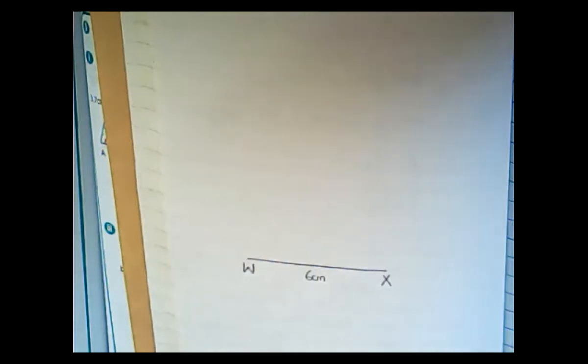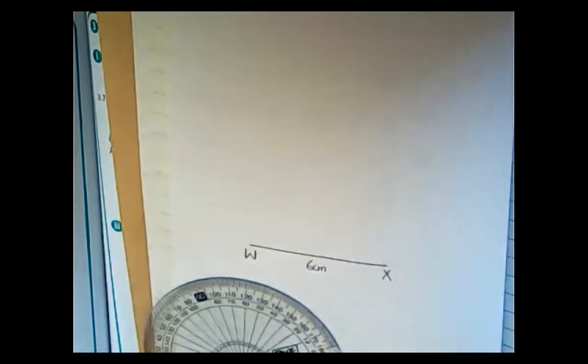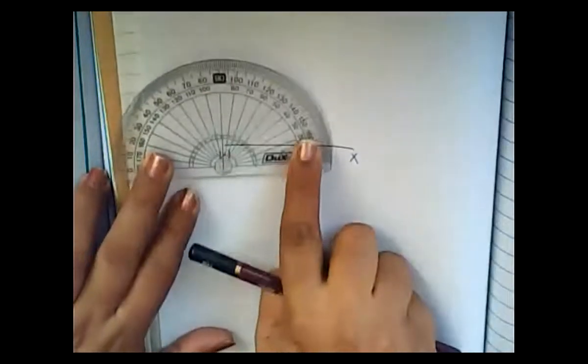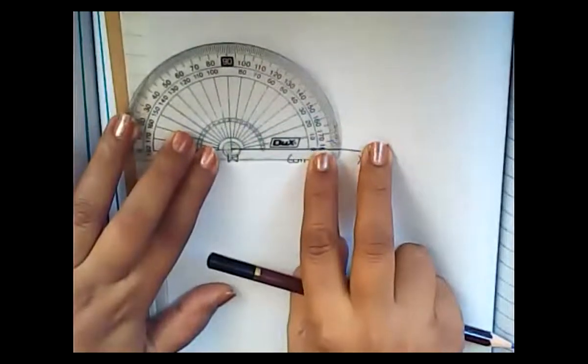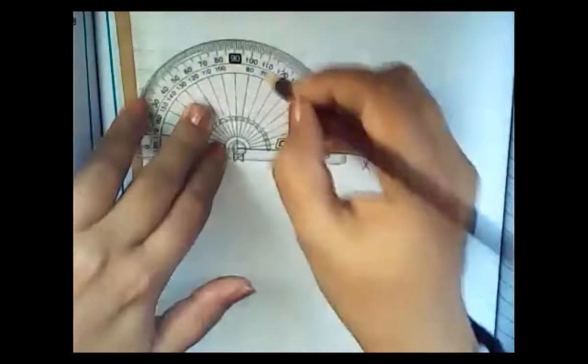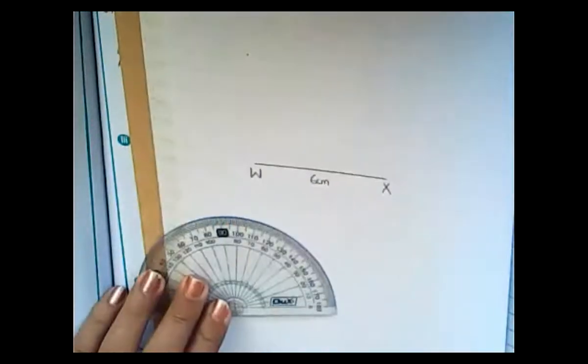Okay, now after that, what you will do is, you know that all the angles of a rectangle are 90 degrees. So simply you will place your D on point W. On point W, place the D over here and simply make the angle of 90 degree. This is 90 degree now. So make the angle of 90 degree here, right?